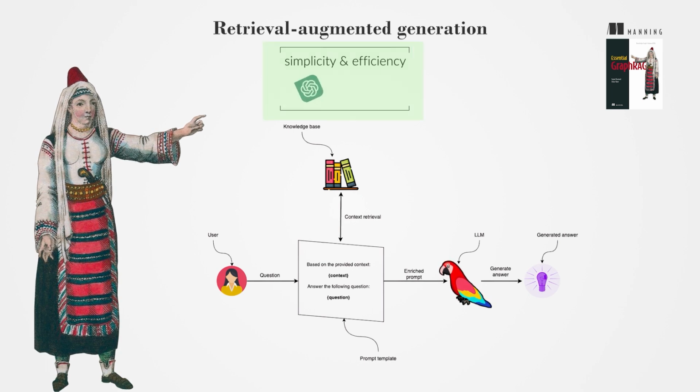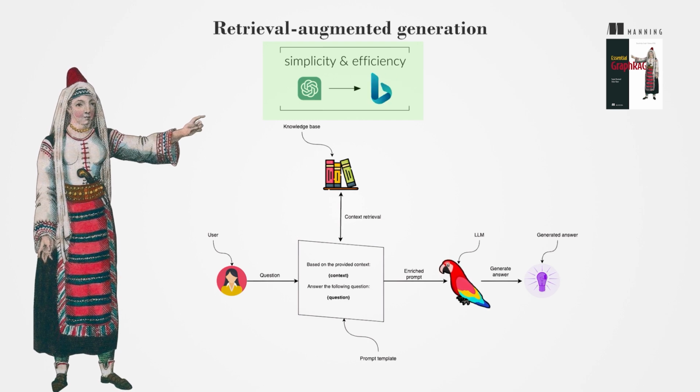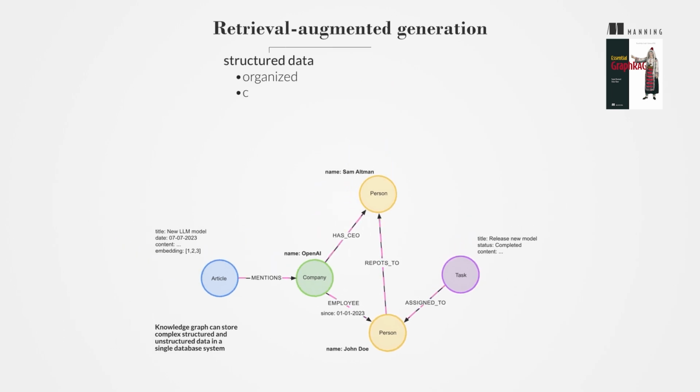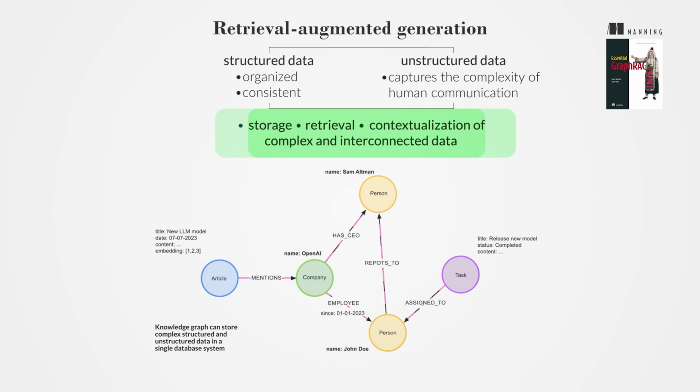It is also part of the ChatGPT interface, where the LLM can use Bing search to find relevant information before generating the final answer. Retrieving information from a knowledge graph supports RAG applications. Knowledge graphs integrate structured and unstructured data retrieval strategies within a unified database system. Structured data is organized and consistent, while unstructured data captures the complexity and subtlety of human communication. This approach allows for efficient storage, retrieval, and contextualization of complex and interconnected data, making it ideal for RAG applications.